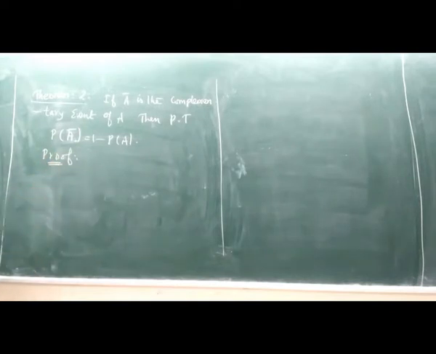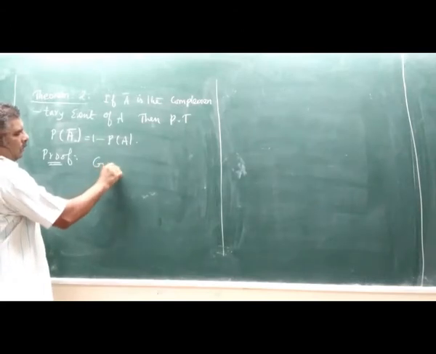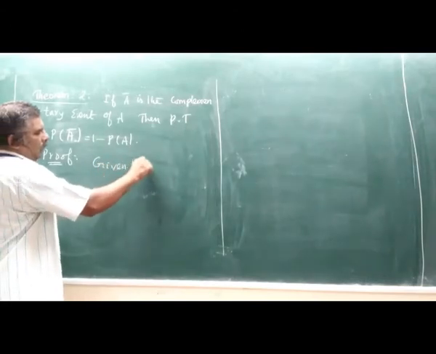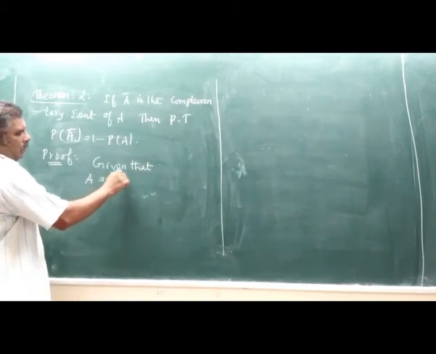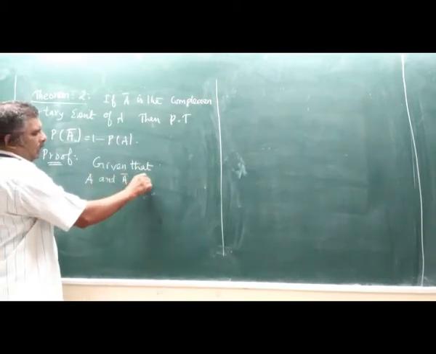See the proof. Given that A and A bar are complementary events.